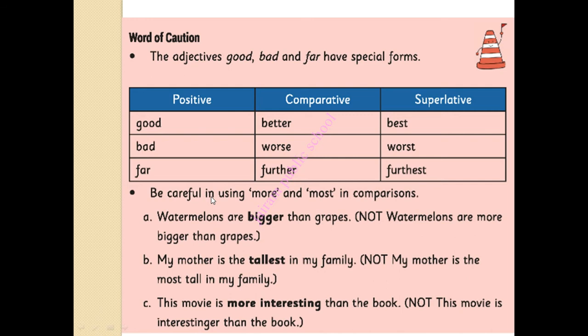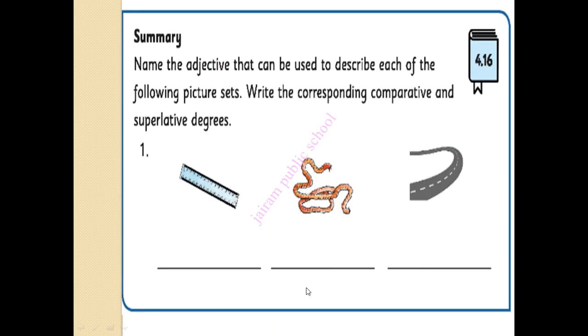Be careful in using more and most in comparison. Watermelons are bigger than grapes. We should not use watermelons are more bigger than grapes. My mother is tallest in my family. We cannot use my mother is the most tall in my family. This movie is more interesting than the book. We should not use this movie is interestinger than the book. So these are the rules, you may follow this.